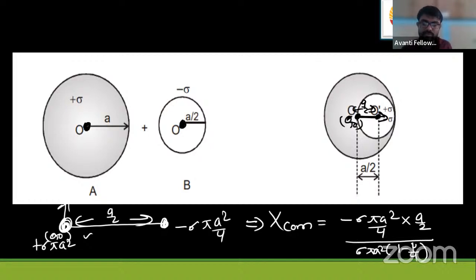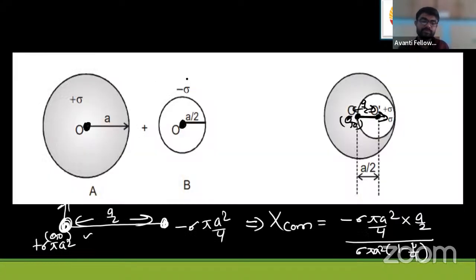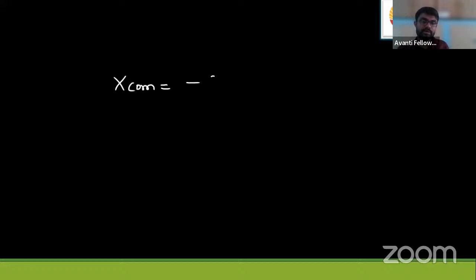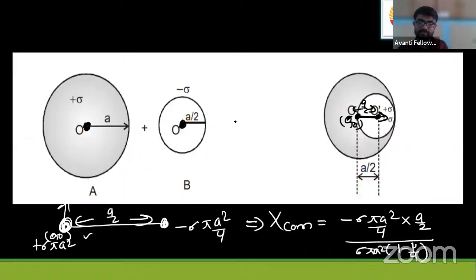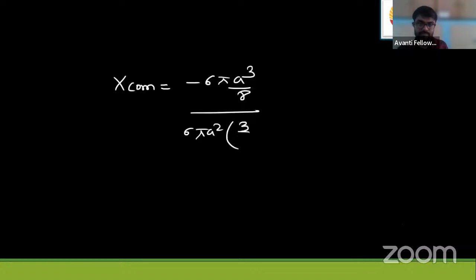Solving this, x_cm is equal to minus sigma pi a cube by 8 over sigma pi a square times 3 by 4.